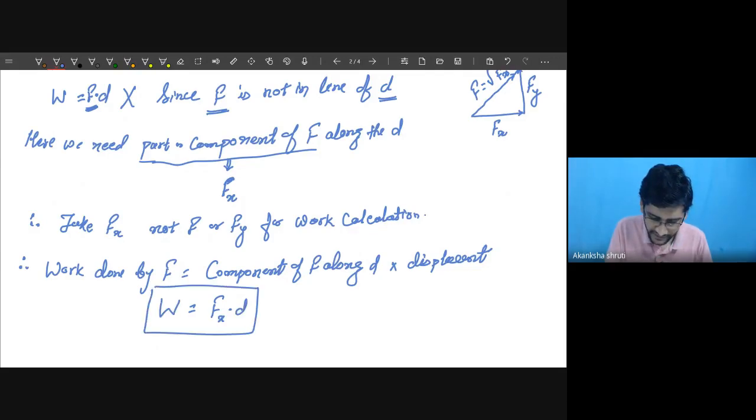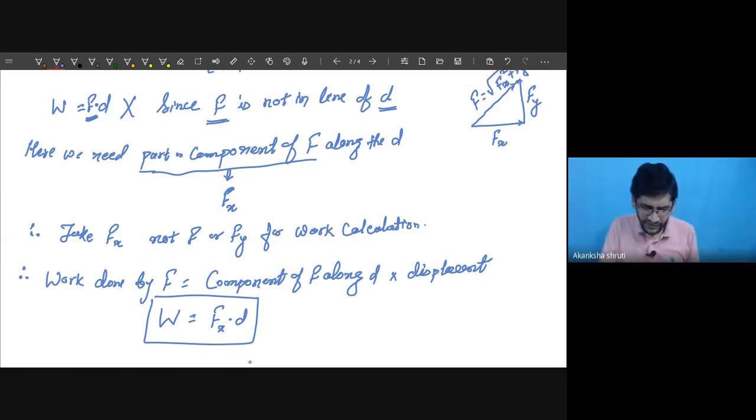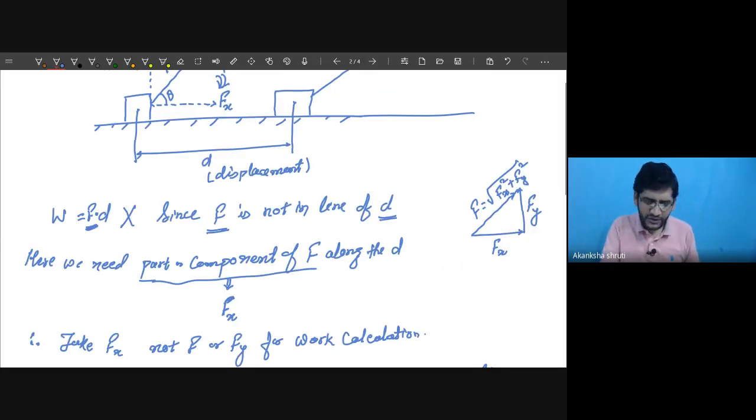A student, therefore, we shall keep in mind, for calculating the work, we must calculate the component of force along the displacement or component of displacement along the force. That way we can also take it.